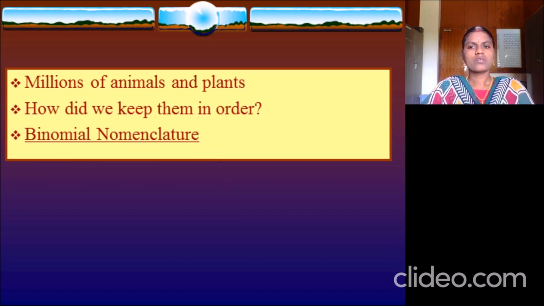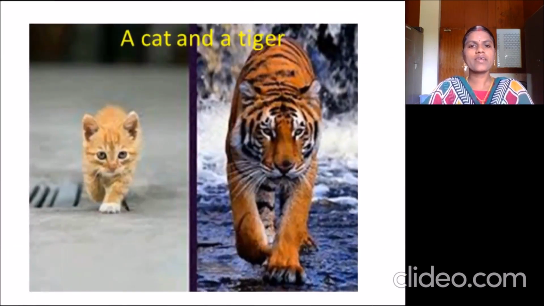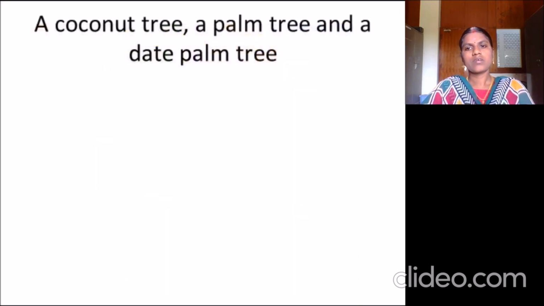Now, you may notice a cat and a tiger of the same type. You can see a cat here and a tiger. Both are of the same type, right? But how do you differentiate this? Under which category can you bring this? How will you group this universally? A scientist named Carolus Linnaeus made things in order to arrange it.